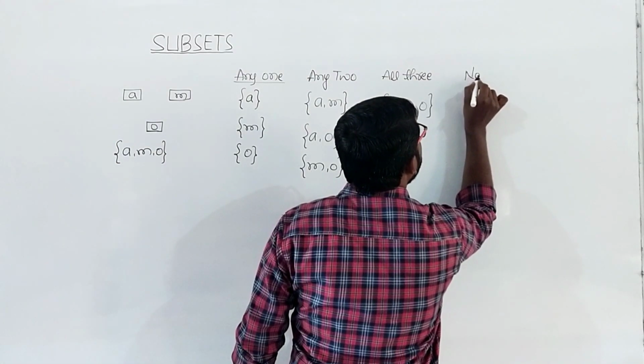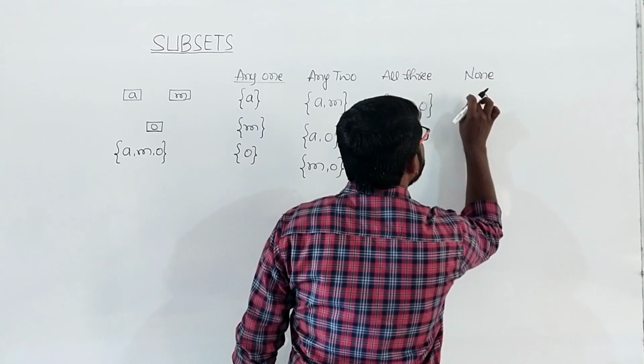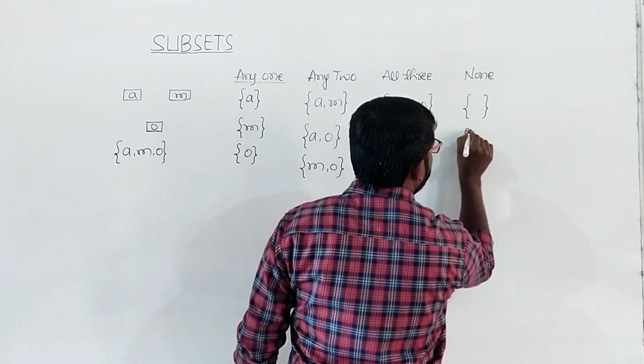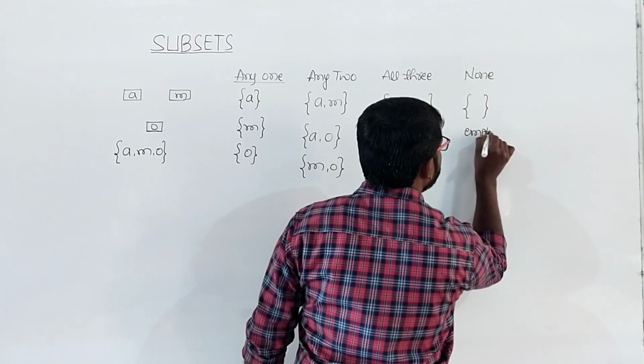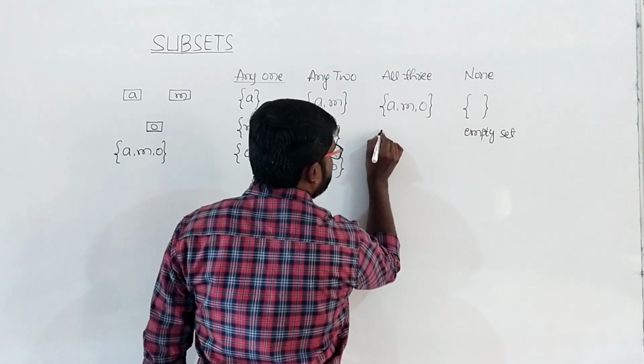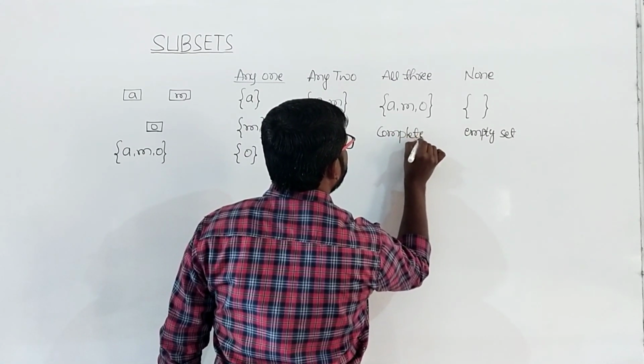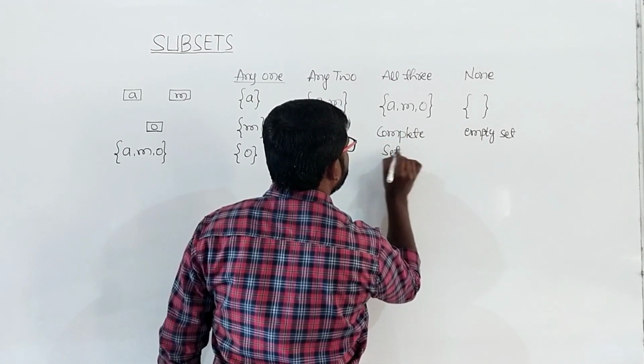None means it is the empty set, whereas this is the complete set or the entire set.